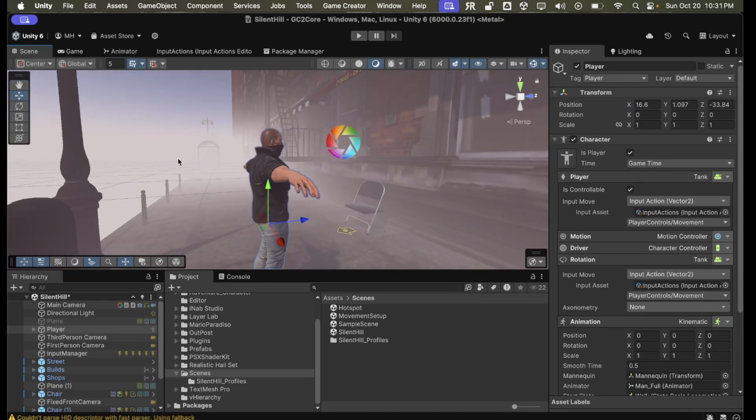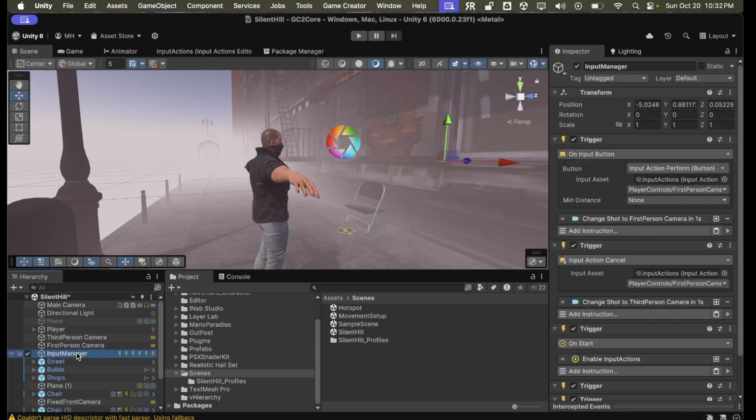I've got fog set up. It's actually an asset called Better Fog to get this thick fog, like it's Silent Hill style fog. But anyway, let's see how this input is set up.